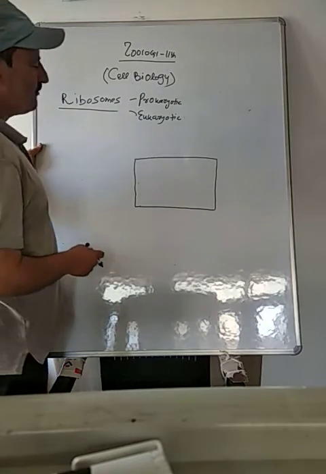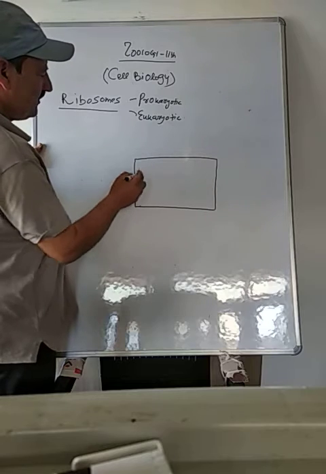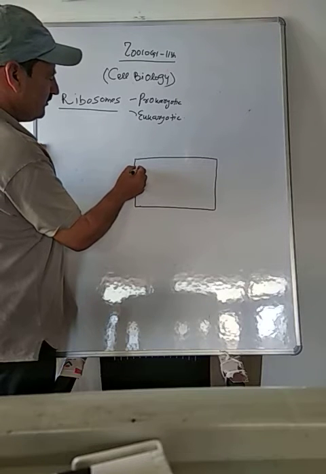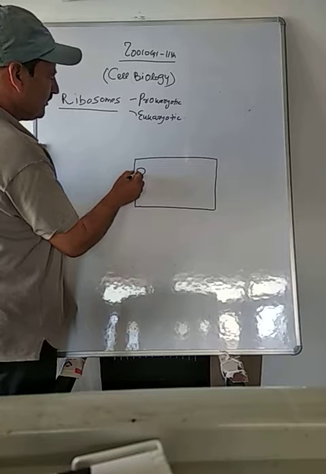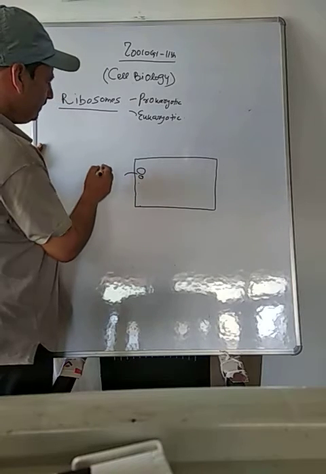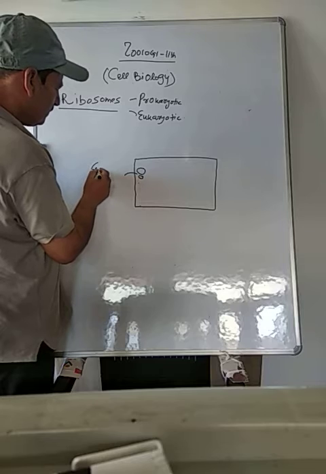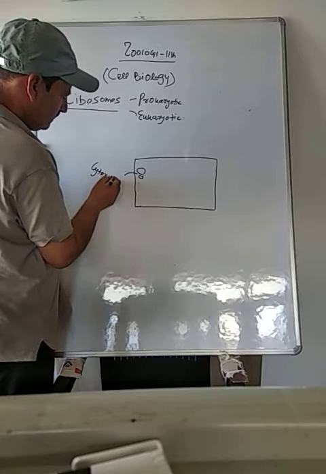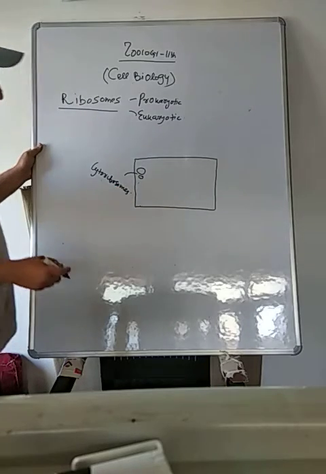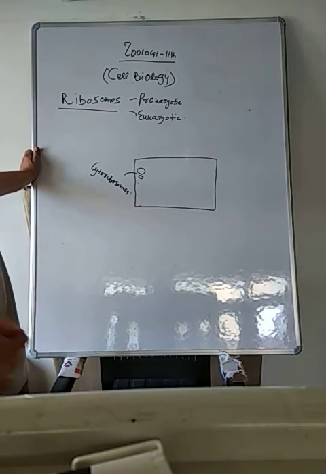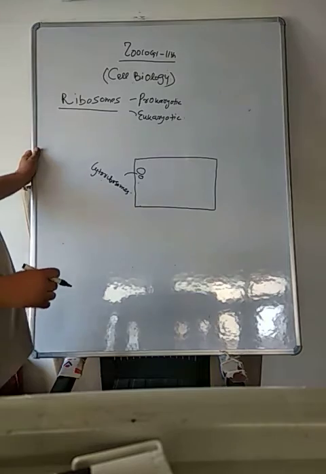Now two types of ribosomes have been seen. Ribosomes present in the cytoplasm of the cell are called cytoribosomes. Cytoribosomes are those ribosomes which are present in the cytoplasm of the cell.